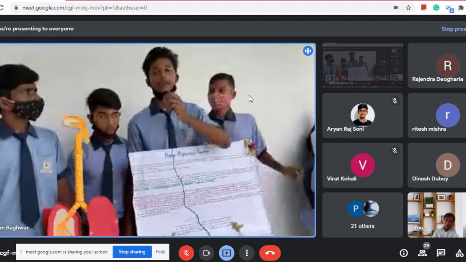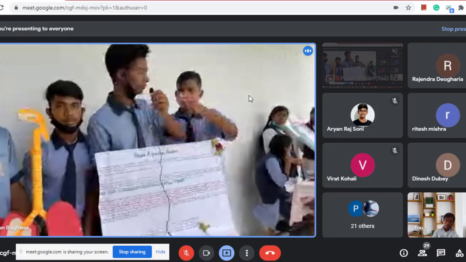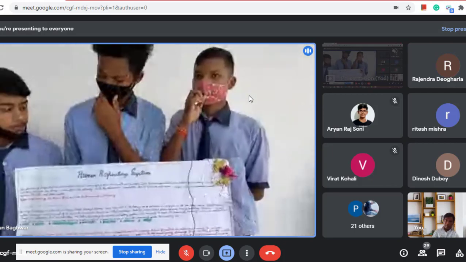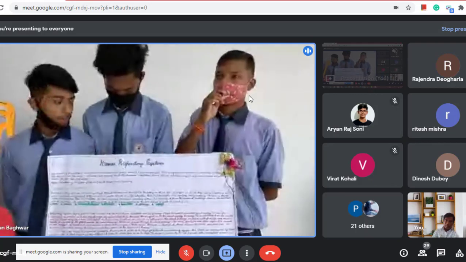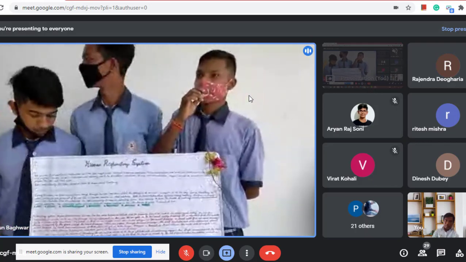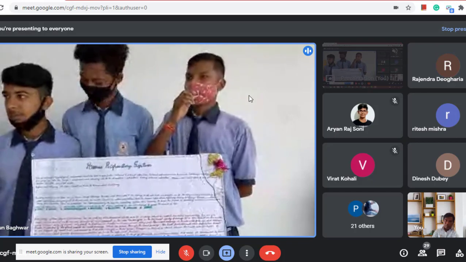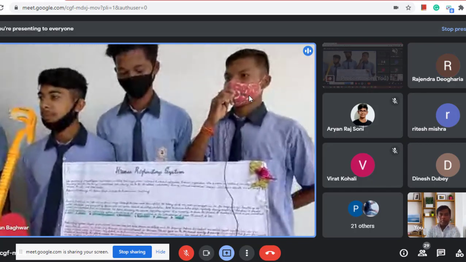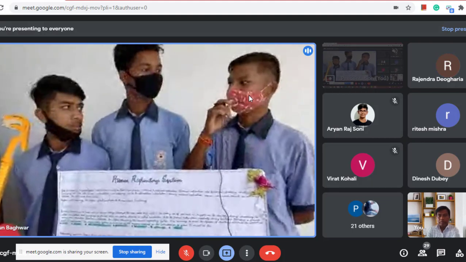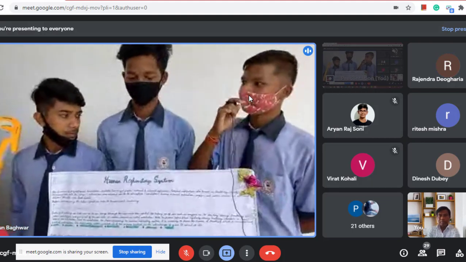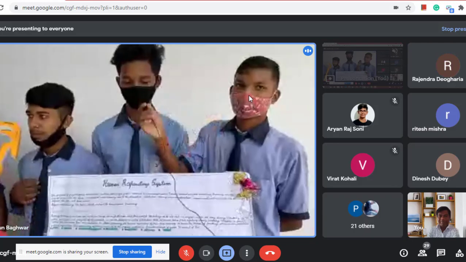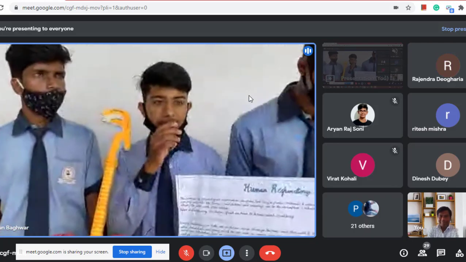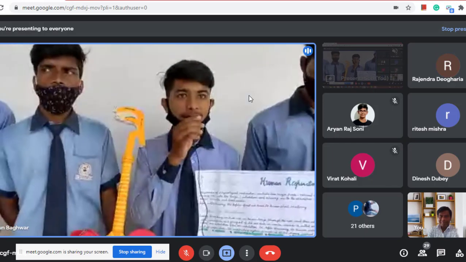Now the further explanation will be given by Rahul. Oxygen is carried from the blood to all the parts of the body. CO2 is produced as the waste material. Then it passes through the lungs and comes out through the nostrils. The further explanation will be done by Naveen. We learned from this project how inhalation and exhalation take place in the human body.